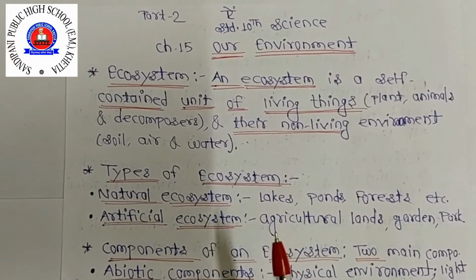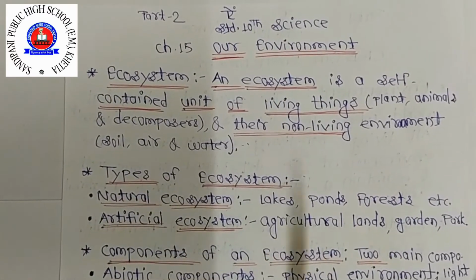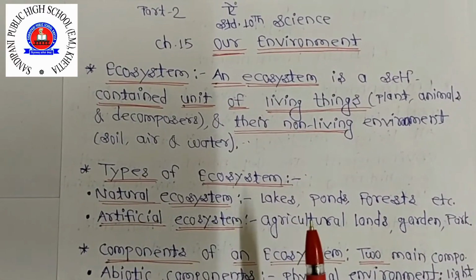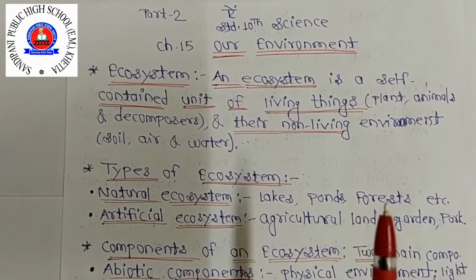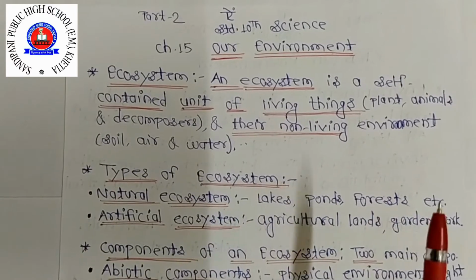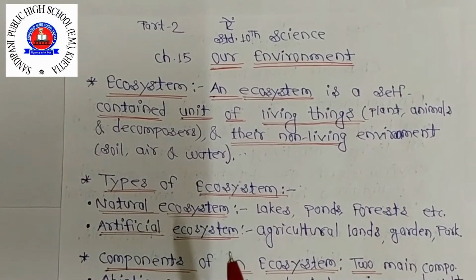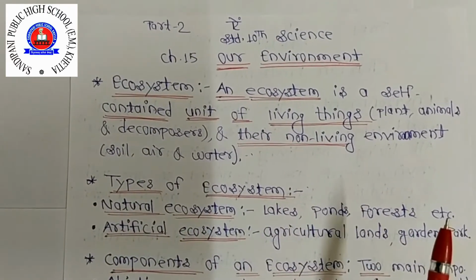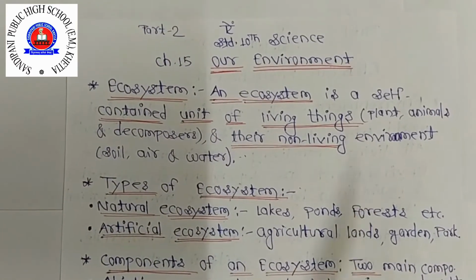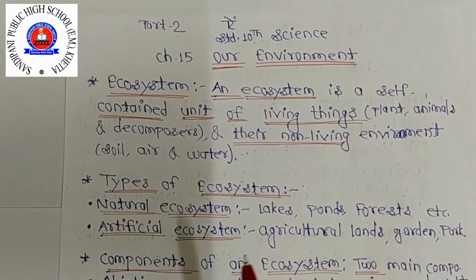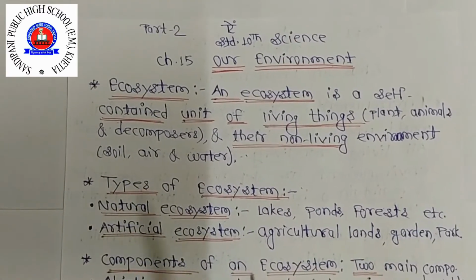The living organisms interact with one another through their food chains. Food chains means eating food, in which one organism consumes another organism. Means one organism consumes another for their feeding, for their food purpose.